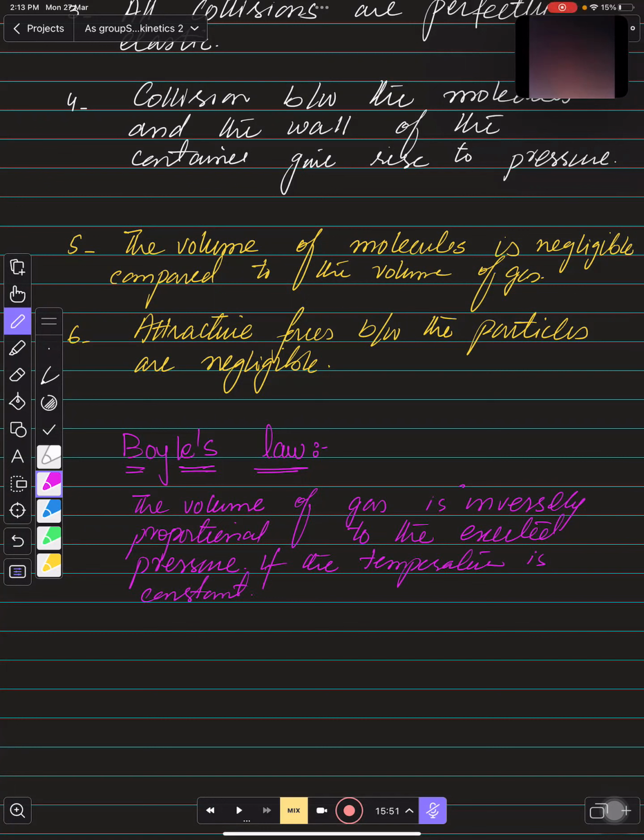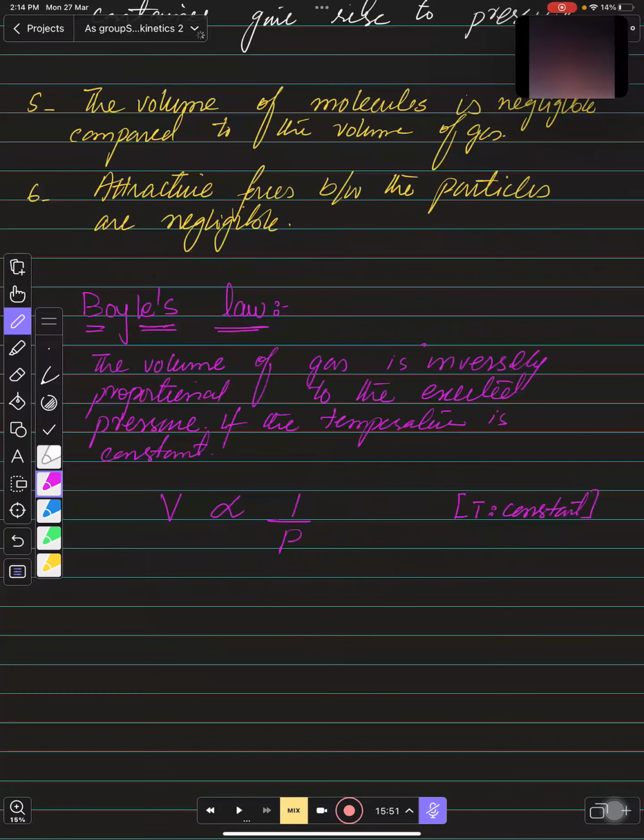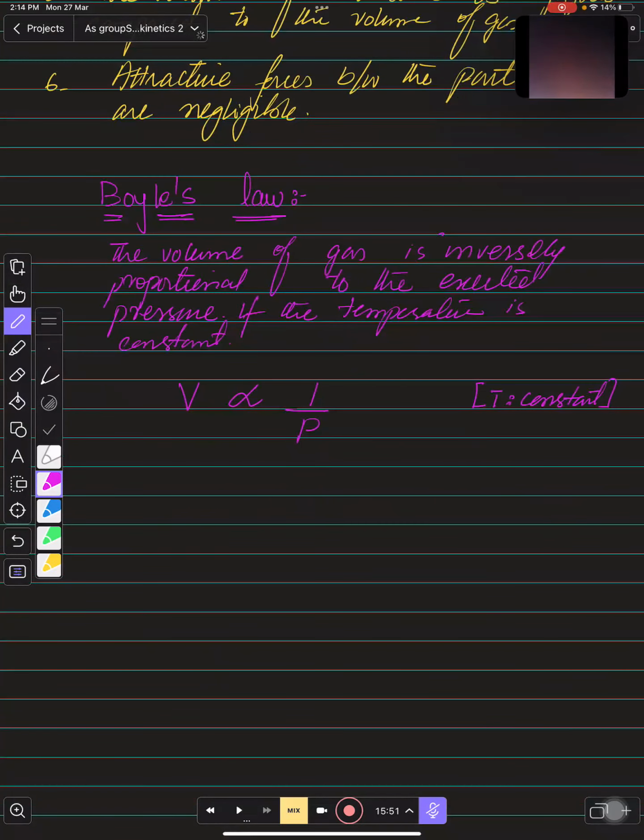So it would be like this. Remember, for suppose the volume, and if you are applying pressure, it would be inversely proportional to the pressure, and you need to keep remember that temperature should be constant for this. ऐसा होना चाहिए, constant होना चाहिए. So volume of any gas is always inversely proportional to the pressure applied. जो pressure आप उस पे apply करोगे उसमें हमेशा inversely proportional होता है.